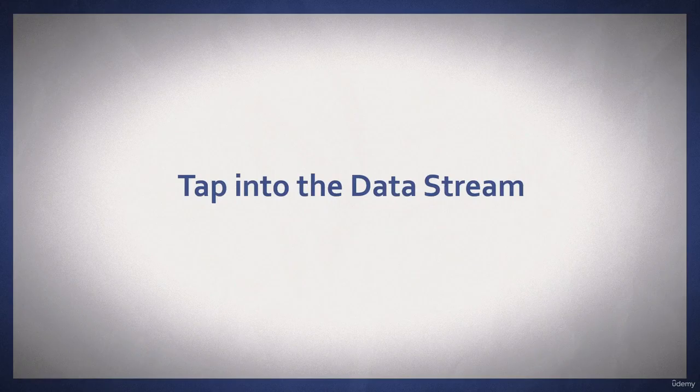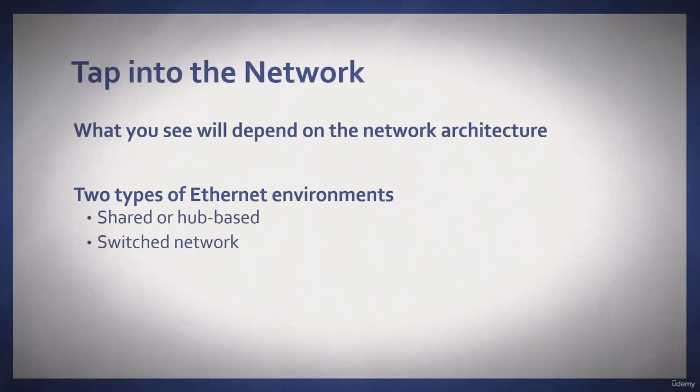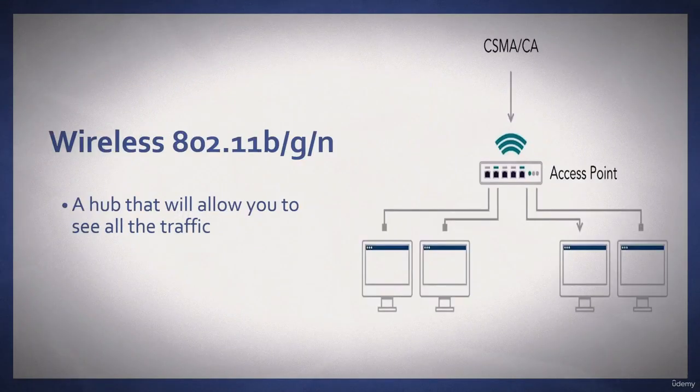Effective packet analysis begins with tapping into the network at the proper location to gather traffic for analysis. Tapping into the data stream, what you will see will depend on the network. In today's networks, there are two types of Ethernet environments: shared or hub-based, or on a switch. If you are on a wireless network, you will go through an access point, which is acting like a hub where we can see all the traffic.